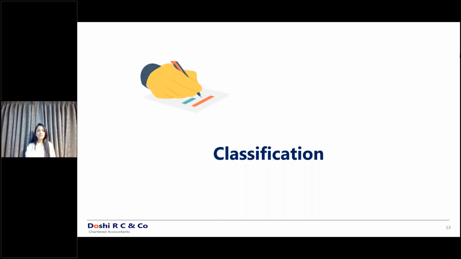Second example is, for example, I have invested in a debenture. The interest rate provided in the debenture is 6%, which is lower than the market rate. Why it is lower than the market rate is because I have a conversion option in that debenture. At the end of the tenure or after a certain period, I can exercise my option and convert it into the equity shares of the company.